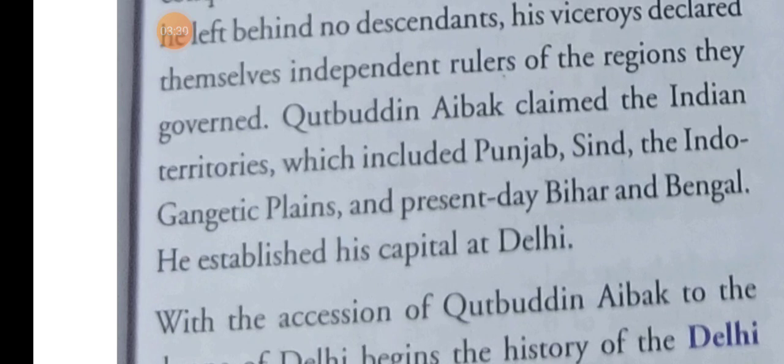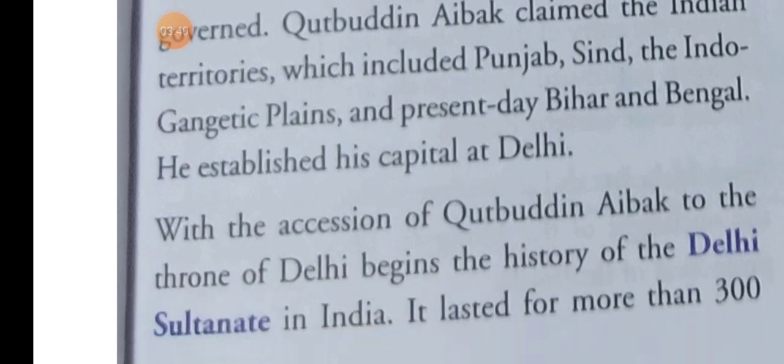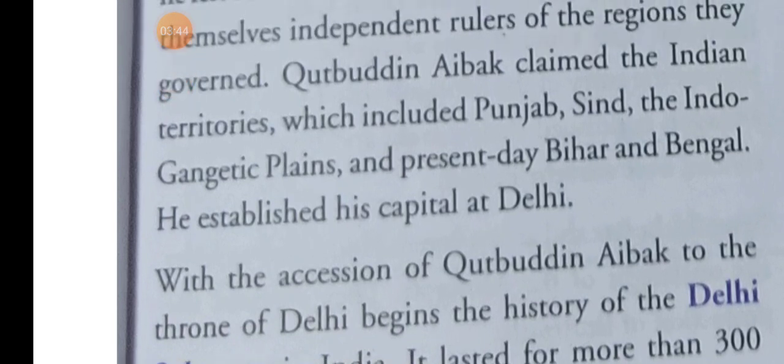Qutbuddin Aibak ruled Punjab, Sindh, the Indo-Gangetic Plains, and present-day Bihar and Bengal, and he established his capital at Delhi.